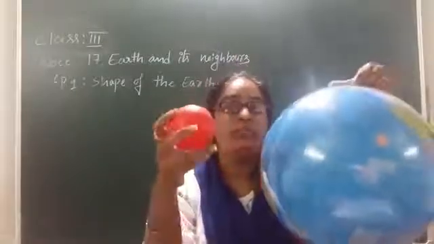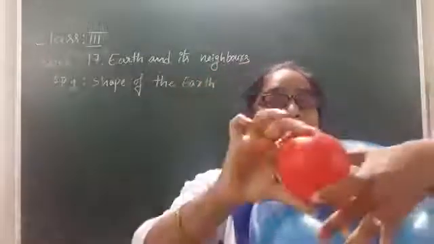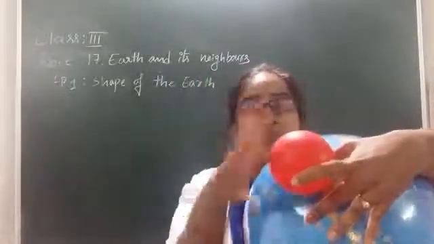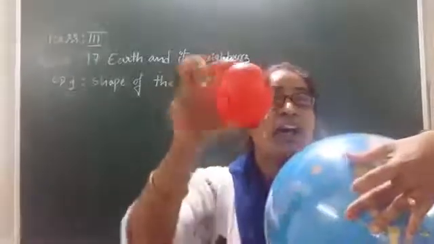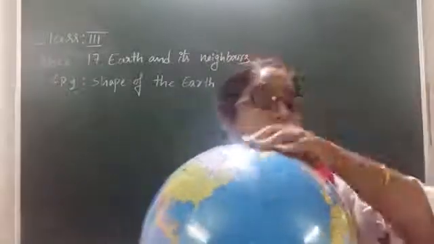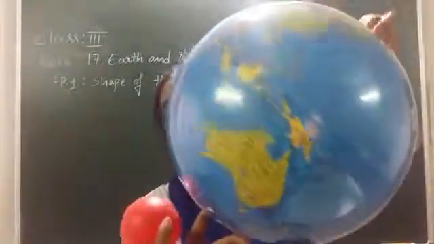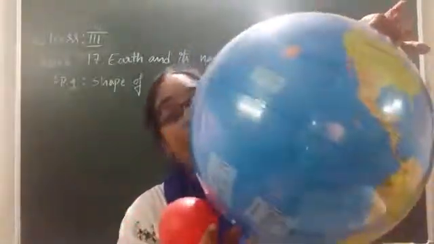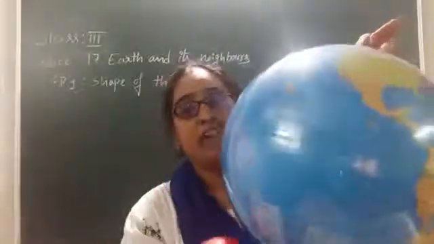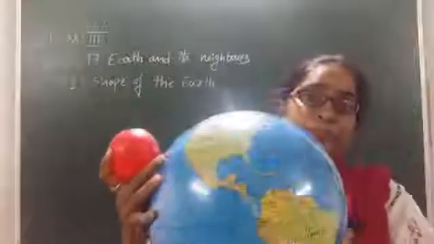But if you observe this ball, which is also a spherical shape, it doesn't have a flat surface on the bottom. It doesn't have the flat surface, right? But a globe has a flat surface at the top and a flat surface at the bottom. And the globe has a bulge around it, right? So that is the main difference between a ball and a globe, right?